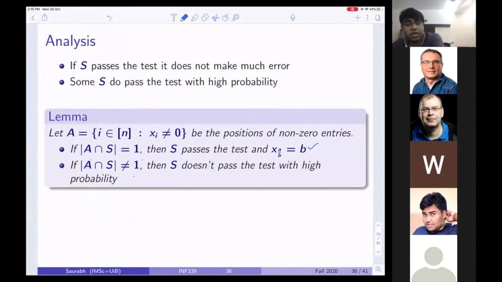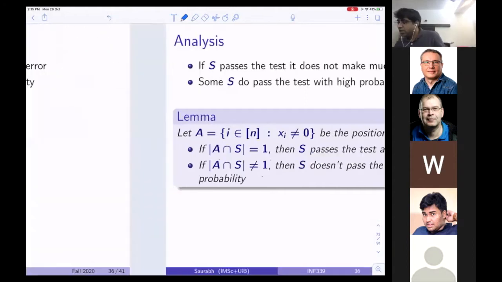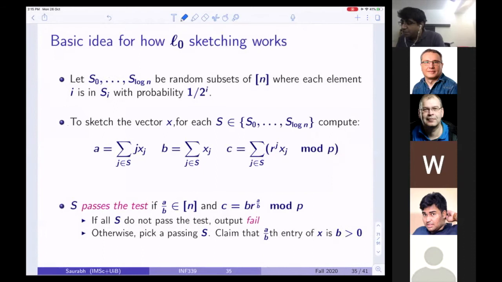And if A intersection S is not of size 1, then S does not pass the test with very high probability. So what I'm saying to you is, you fix one of these S. Now, if A intersection S is 1, then S will definitely pass the test with respect to this A and S. But if A intersection S is more than 1, then trust me, with very high probability, that particular S is not going to pass my test. So now we'll just do some union bound and it will help us. So how do we go about proving this?